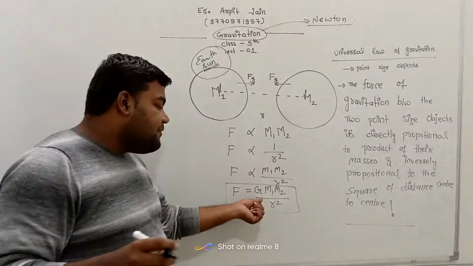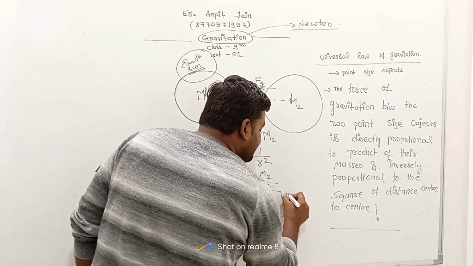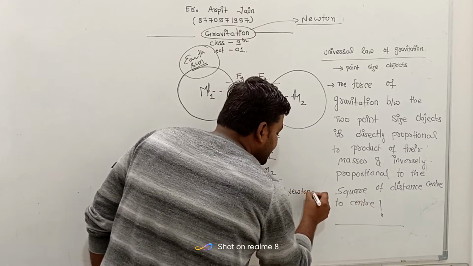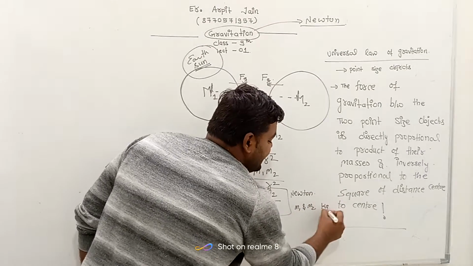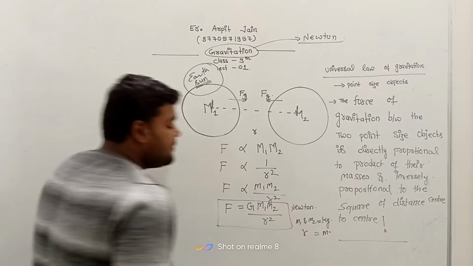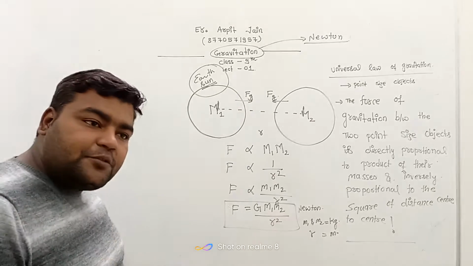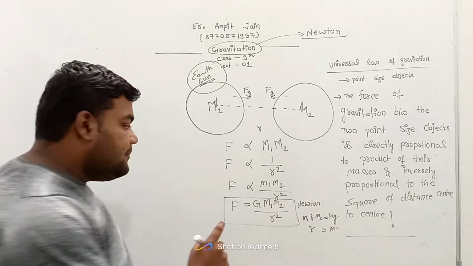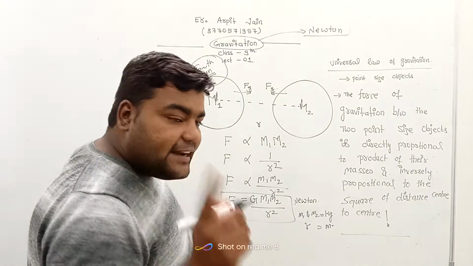So magnitude is given by G m1 m2 by r square, unit is given by Newton, where m1 and m2 should be in kg and r should be in meter. Distance should be measured in meter and mass m1 and m2 should be measured in kilogram. Then the force will come into Newton. And what will be the direction?